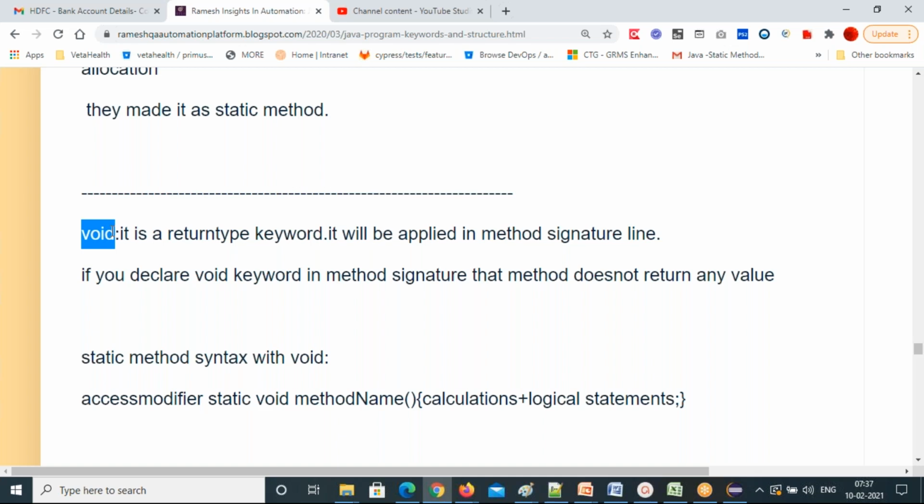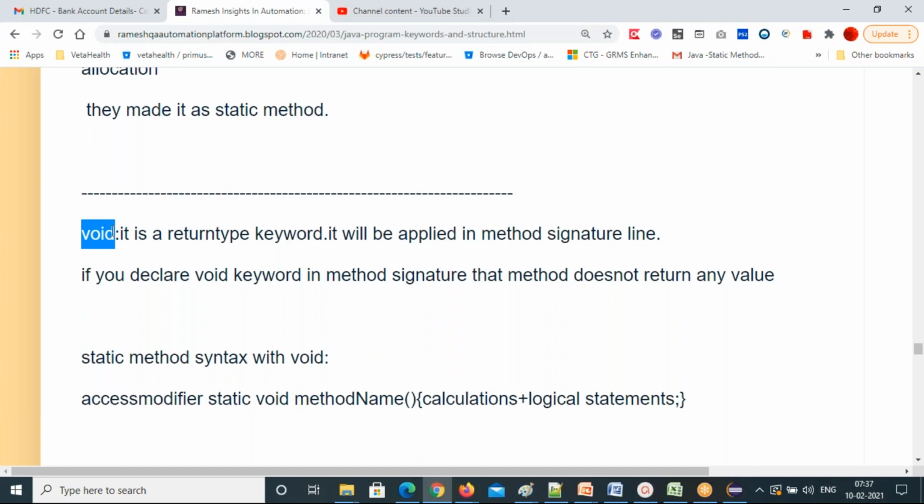Now the main method, they made it void. Why did they make it void? Because all the statements you are going to call under the main method, we just need to execute. We don't want to return anything. The print statement is not a return type, remember this point. Print is just printing to the console.